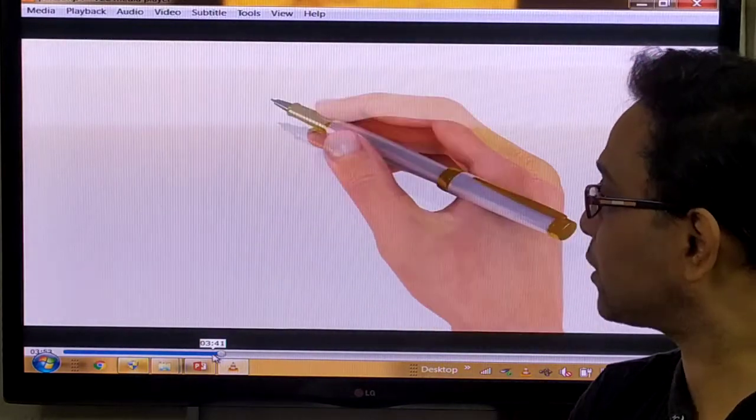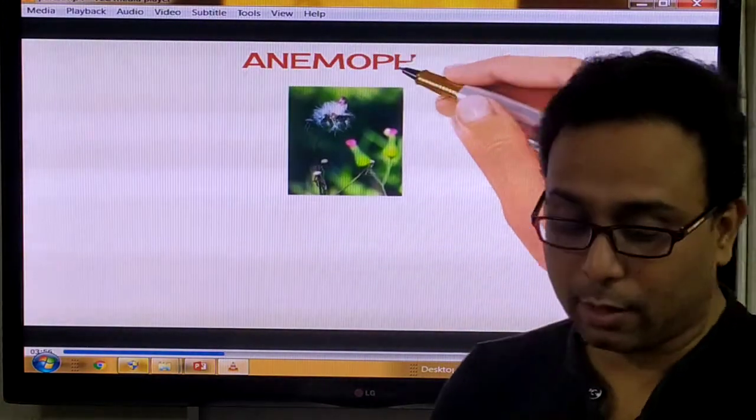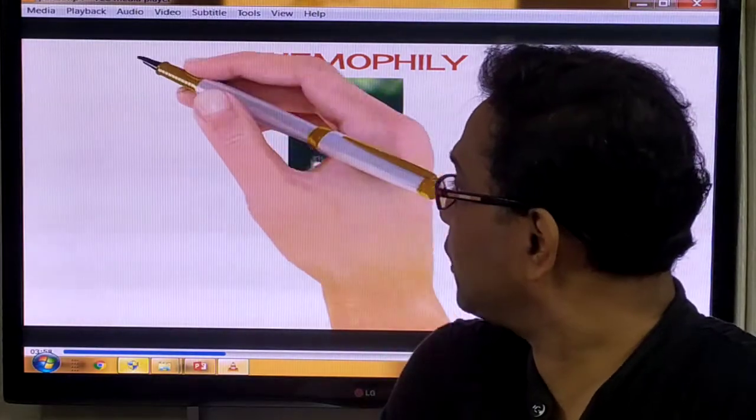Now, self-pollination and cross-pollination. At first we talk about cross-pollination, right?